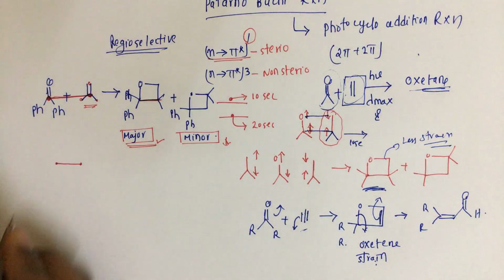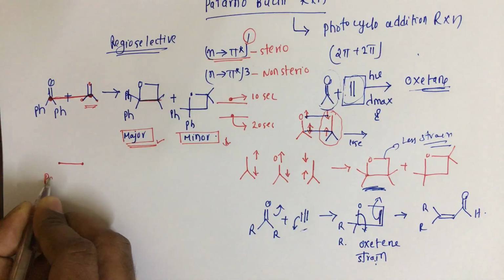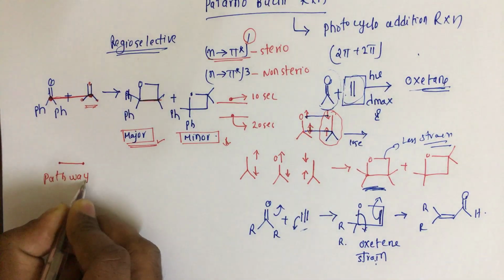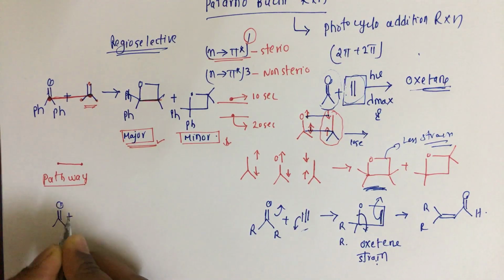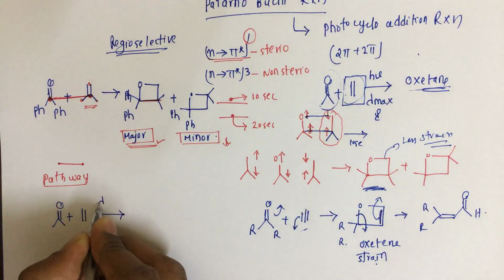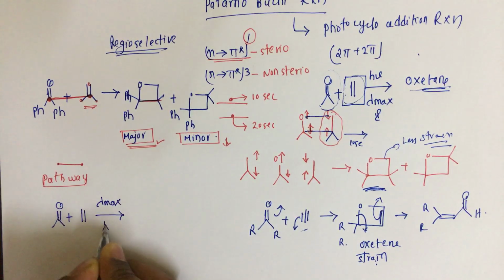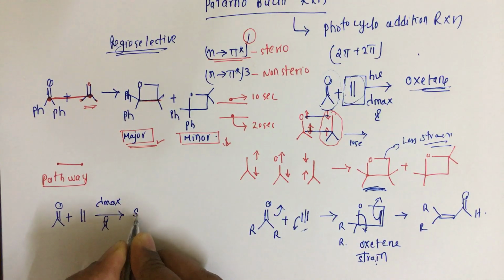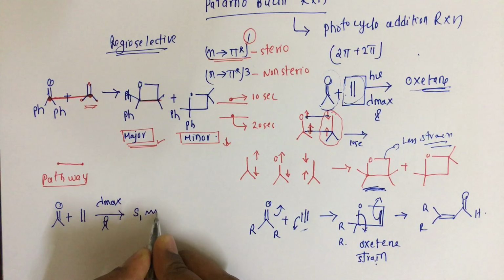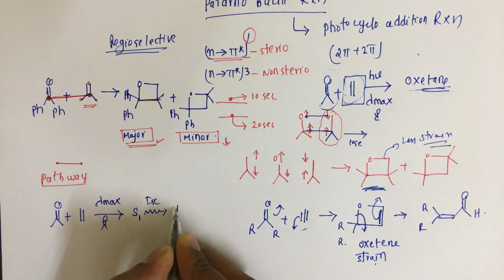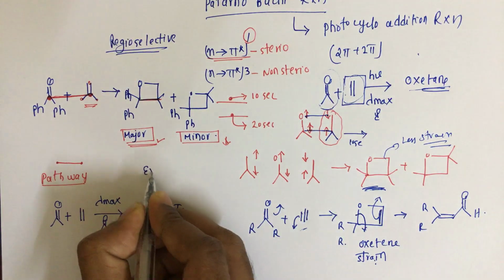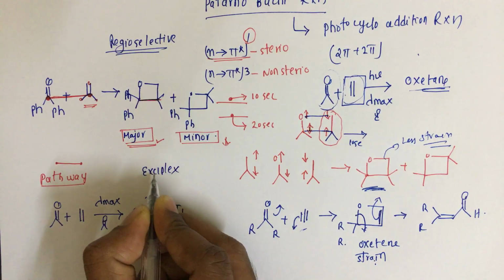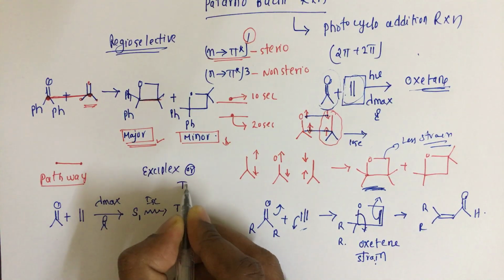And we will see the pathway, how the reaction goes. Initially we have the carbonyl compound as well as the olefin, and we irradiate at the lambda max of the carbonyl compound. It goes from the ground state to the S1 state, and then through intersystem crossing it goes to the triplet state. At this triplet state it is possible there is a formation of an exciplex complex, which we also call a temporary charge transfer complex.